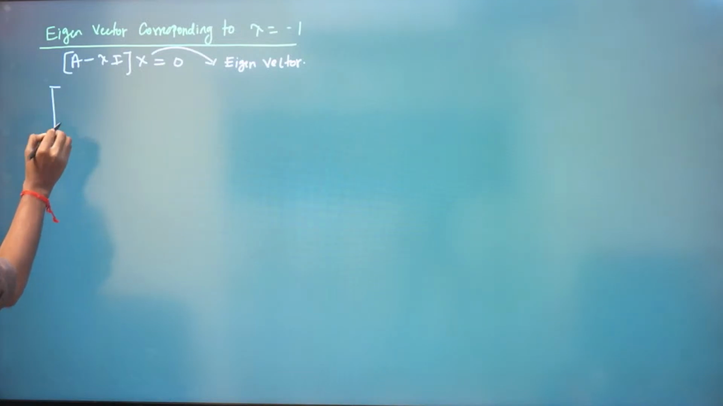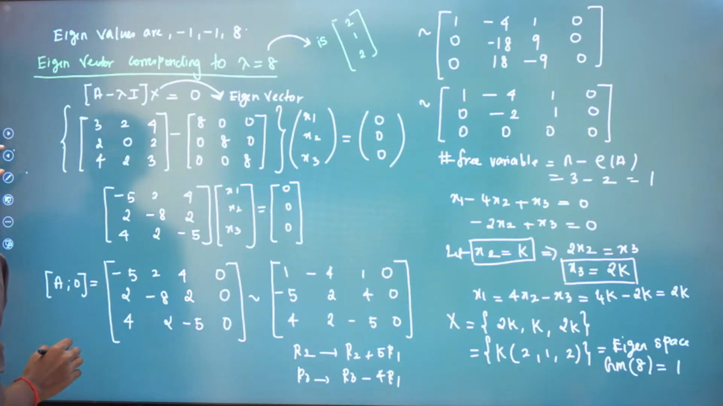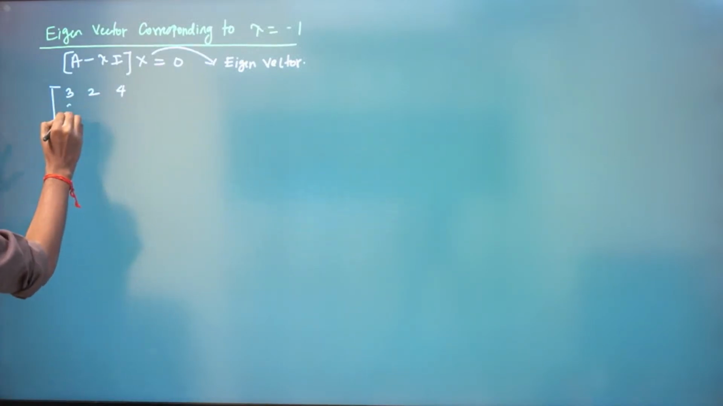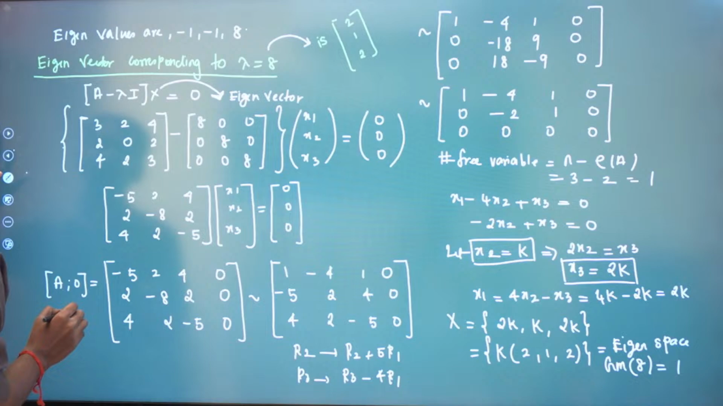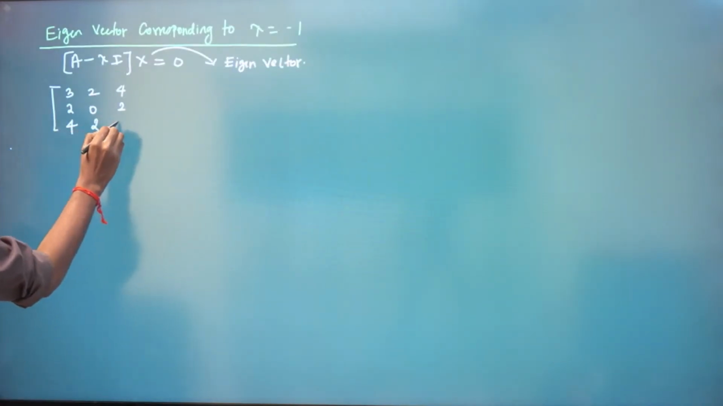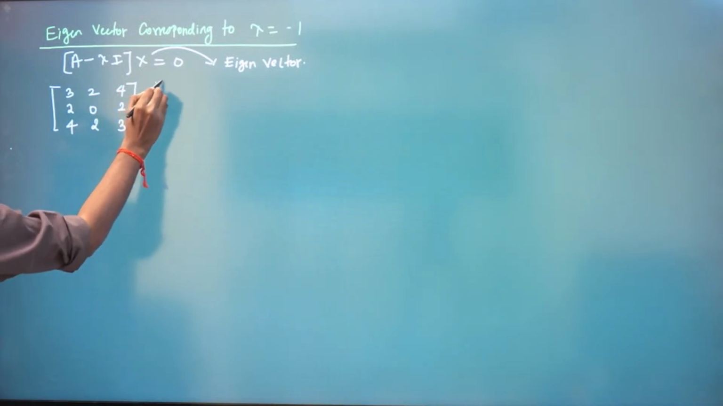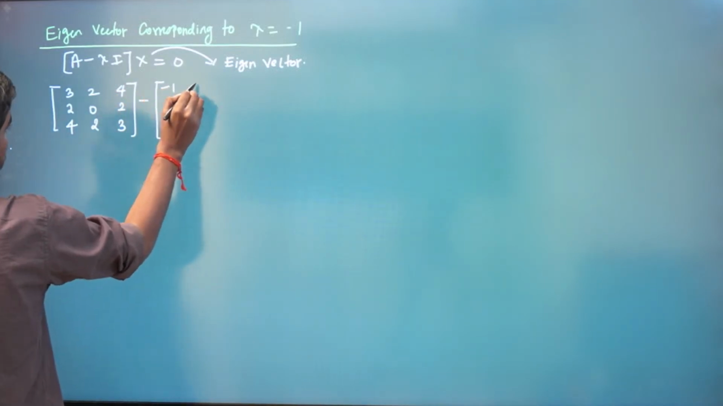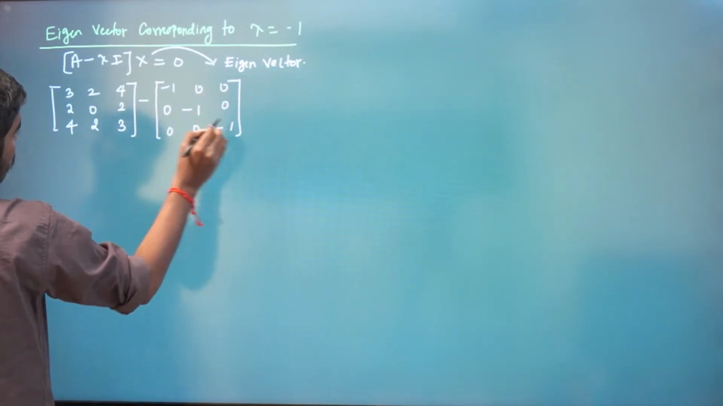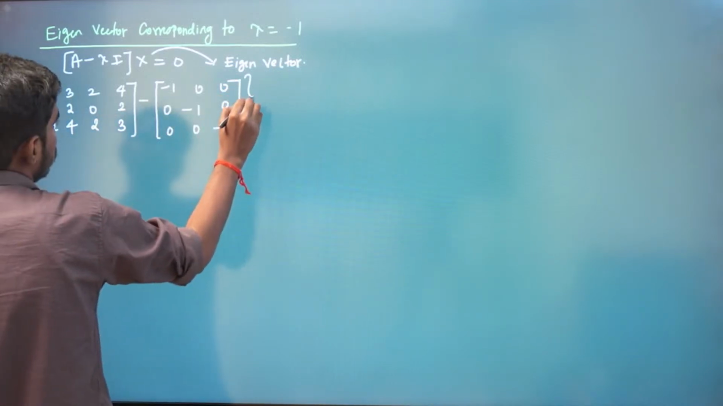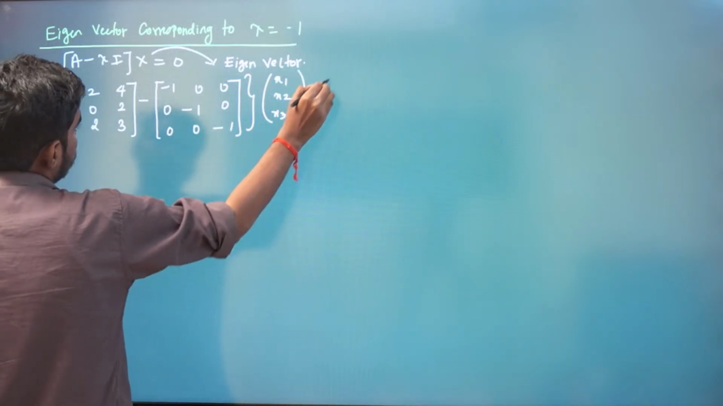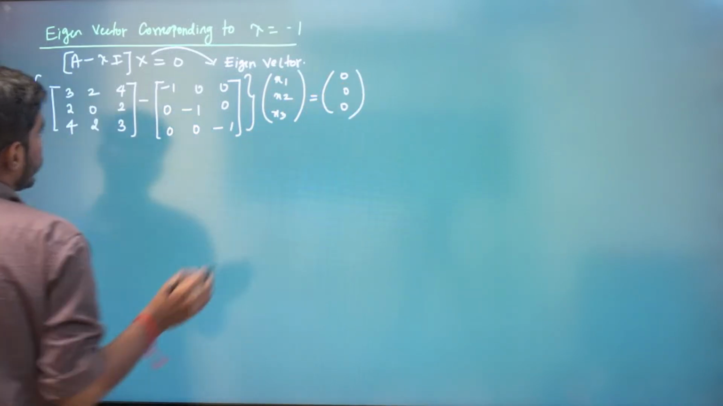So A minus lambda I. So what is A? A is 3 2 4, 2 0 2, 4 2 3, minus lambda I. Lambda is minus 1: 1 0 0, 0 1 0, 0 0 1, into x. Let us say x1, x2, x3 is equal to 0.